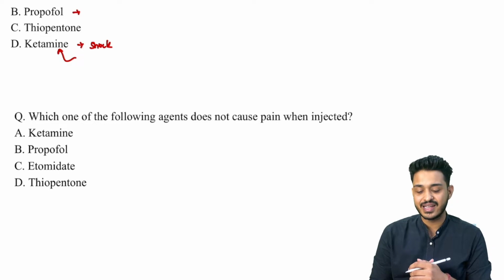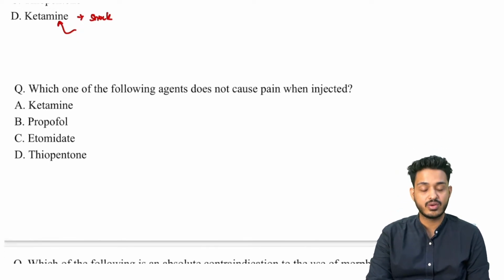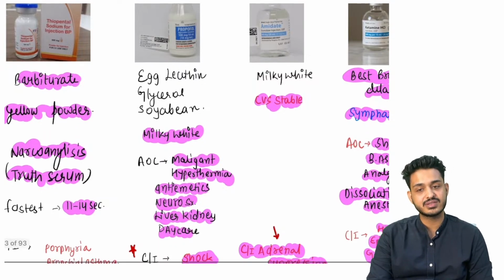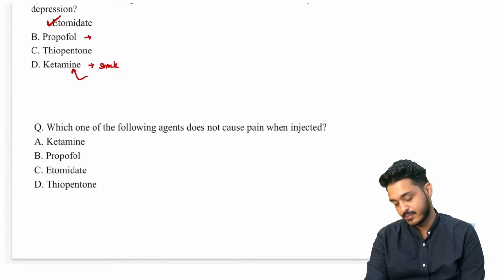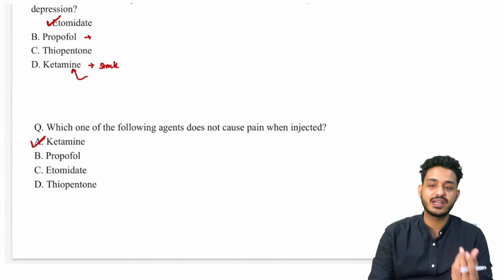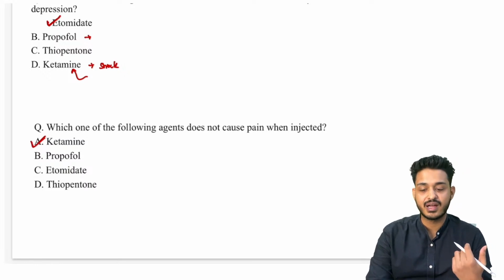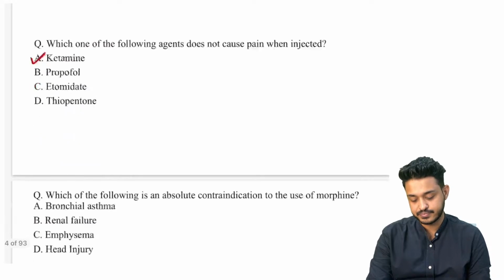Which of the following agents does not cause pain when injected? Which one does not cause pain? Remember, propofol, etomidate, thiopentone, all of them are what kind of solution? Milky white solution. Thiopentone is going to be a yellow powder. Everything is going to be painful. What is not going to be painful is your ketamine. People take ketamine for fun. Some people take this as an illicit drug, some are even using it for fun, right. So that is going to be your ketamine.